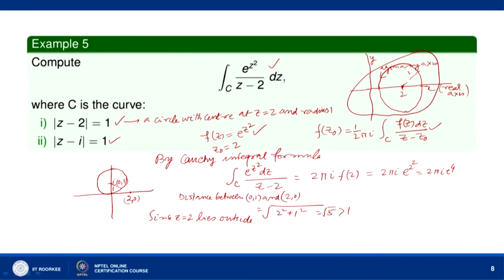C, by Cauchy integral theorem, the integral over C of e to the power z square over z minus 2 dz is equal to 0. C is mod of z minus i equal to 1, and we are integrating again in the anti-clockwise direction.